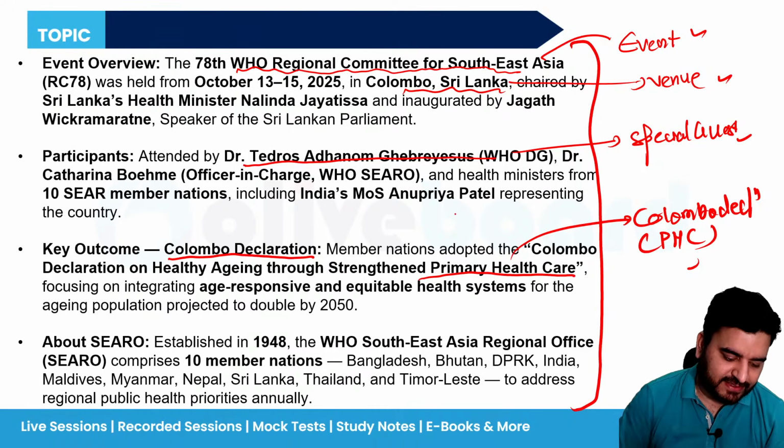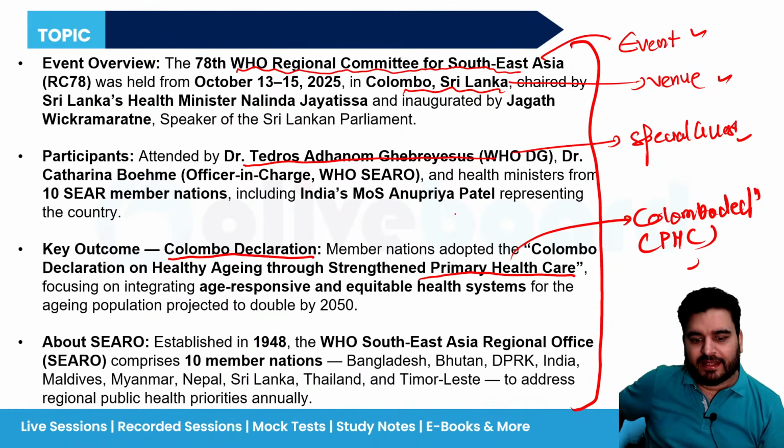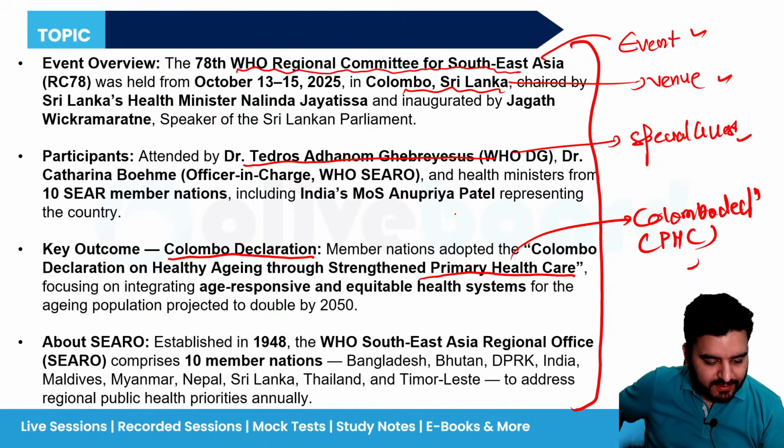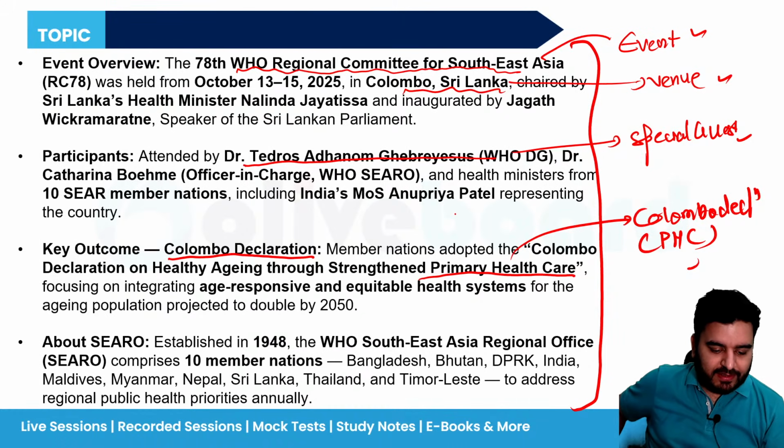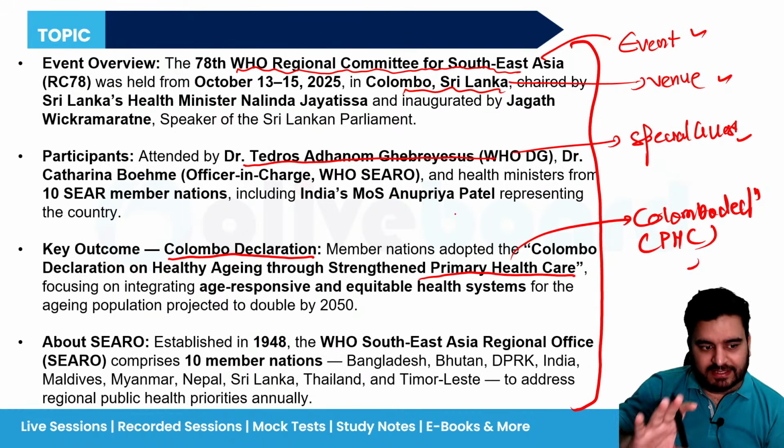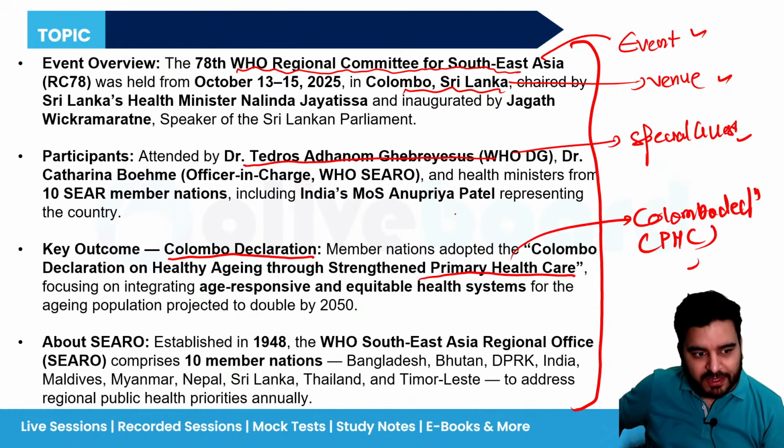Is it clear, guys? Can I get a yes or no, or a thumbs up in the comment box? I'm not able to see any messages here. Is this a simple way to understand this? You don't have to remember each and everything, just 4 words. My purpose here is that in the examination, you should be able to solve the question.